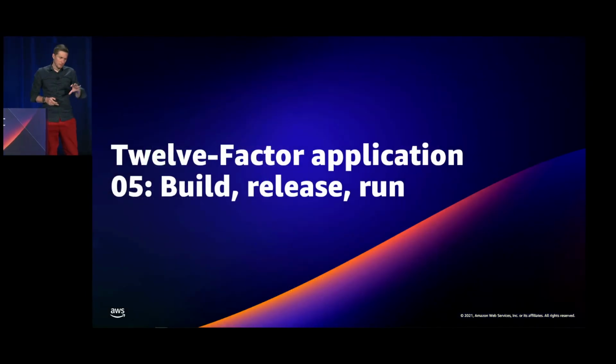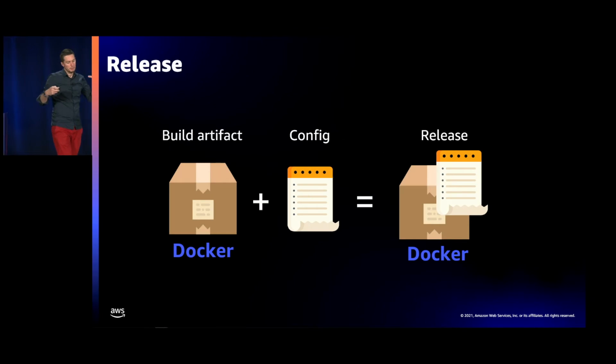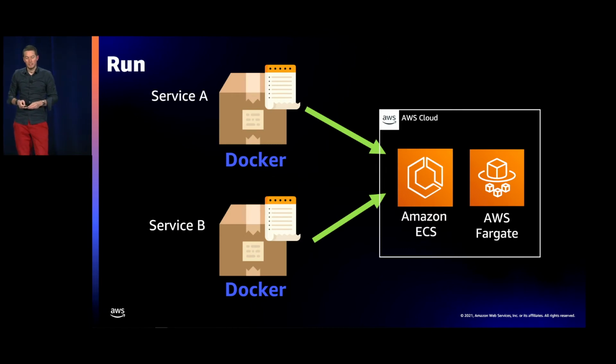Finally, the build, release, and run. Why I'm saying finally, because among the 12 factors, the first five are really about building the infrastructure, creating your automation and building. And the next factors are about the best practices, and how you need to architect your applications. So build, release, run. In the build phase, that's how you create your artifact, your Docker image, for example. And then you are going to release that. So you take your Docker image together with a config, and you are going to deploy that on Amazon ECS. We are going to see that in more detail.